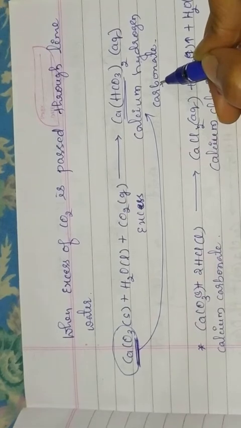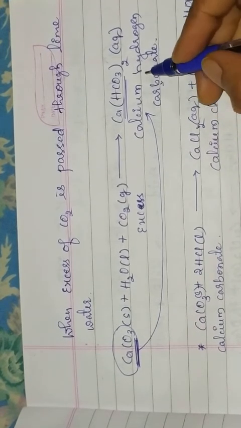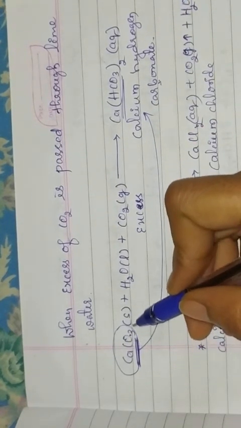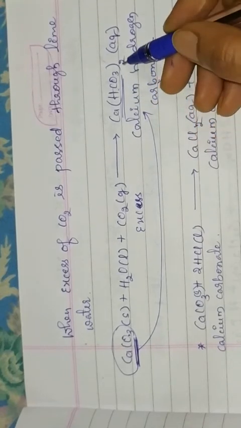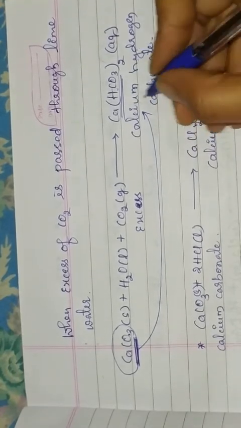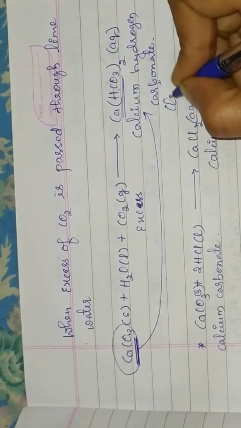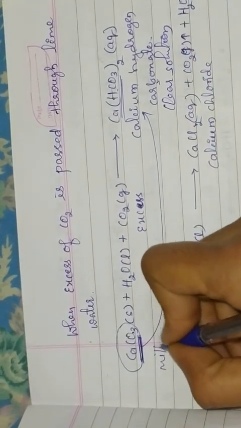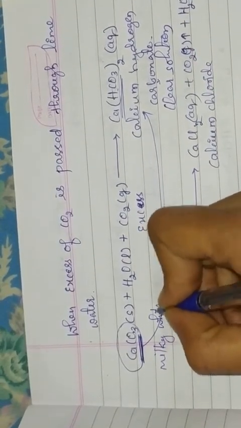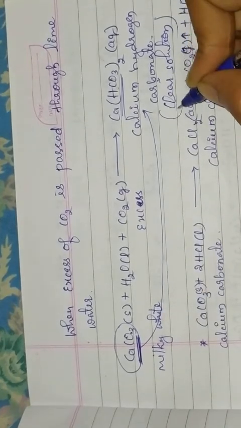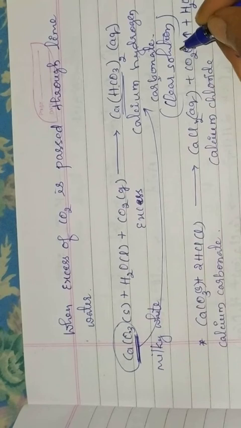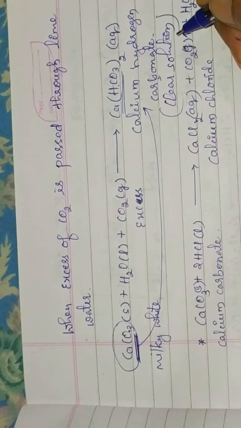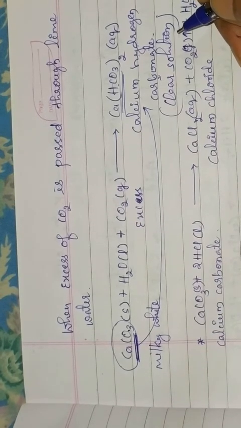So we should not pass excess carbon dioxide gas, because when this calcium carbonate changes into calcium bicarbonate or calcium hydrogen carbonate, it becomes a clear solution. The milky white changes into a clear solution. So it is difficult to identify whether the released gas is carbon dioxide or not. So we have to pass a limited volume of carbon dioxide.